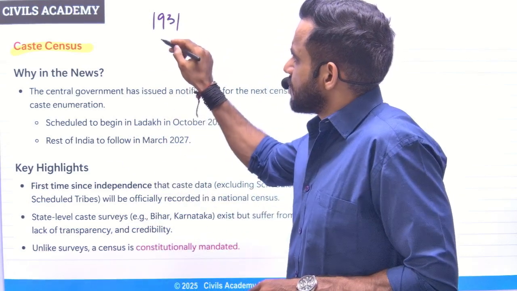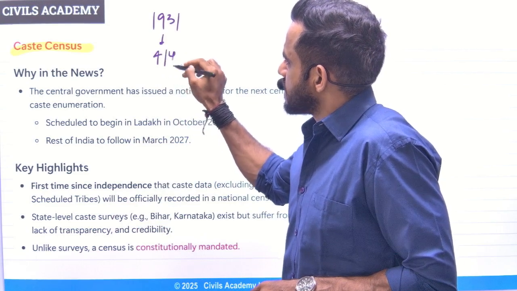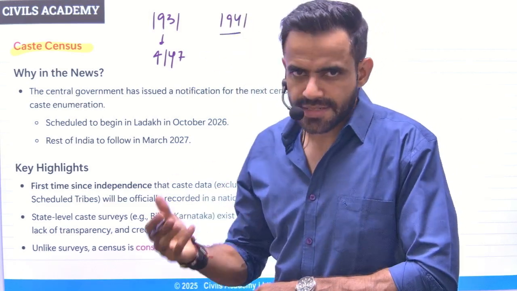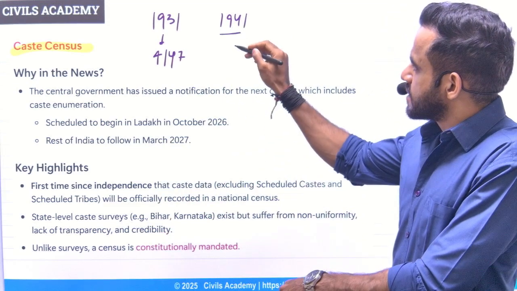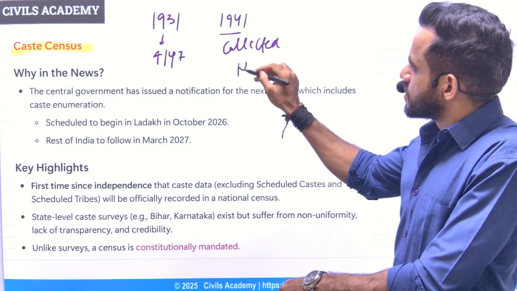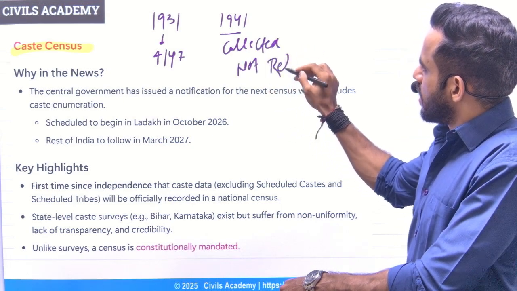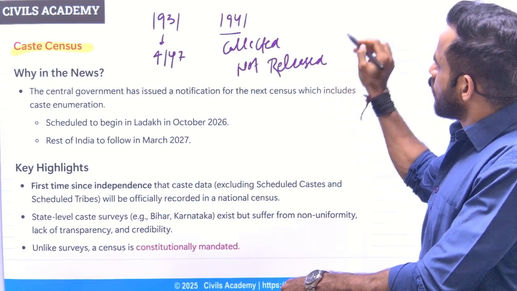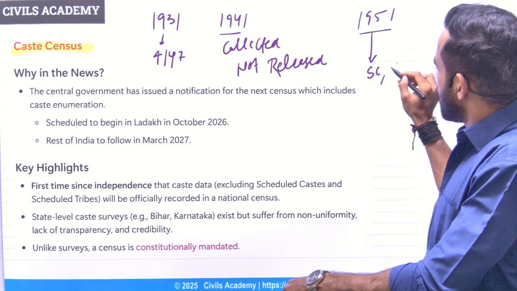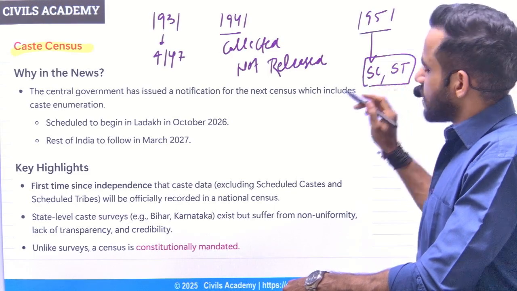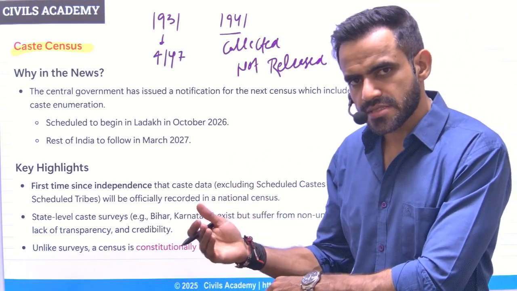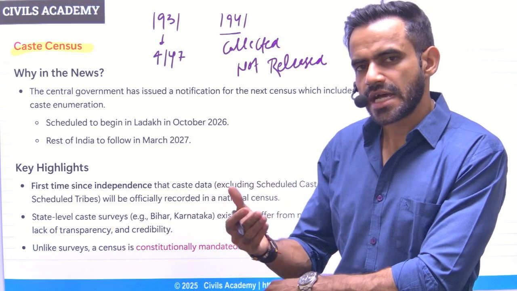At that point of time, there were roughly 4147 castes. In 1941, data was collected but not released. Now, from 1951, the data of SC and ST was collected. Rest of the data was not collected. Okay, that is the status. Now, government has said that in the upcoming census, the data of entire caste will be collected.